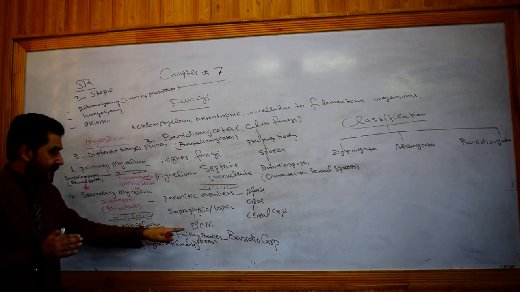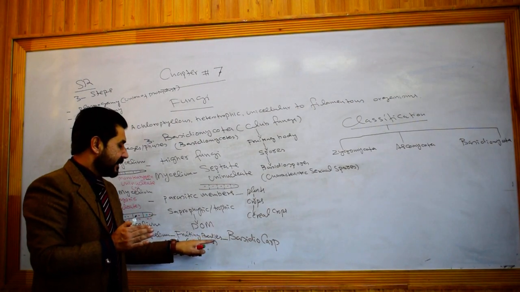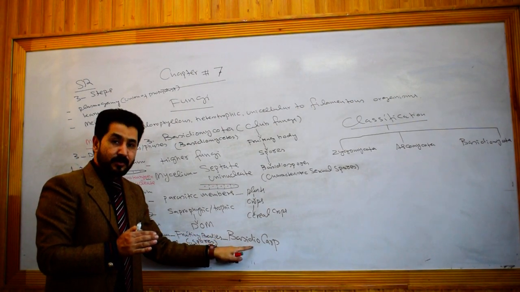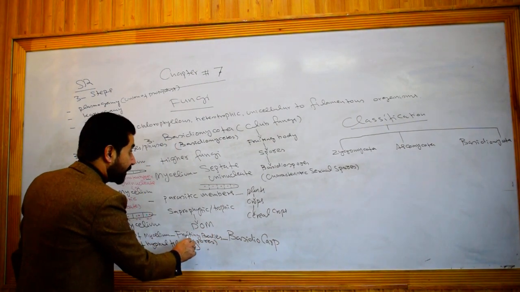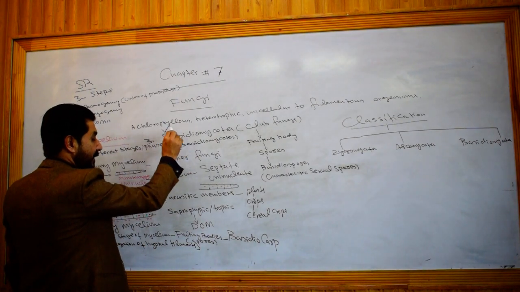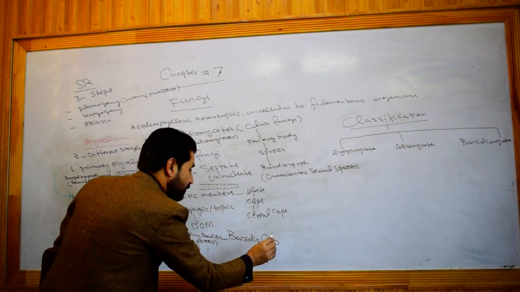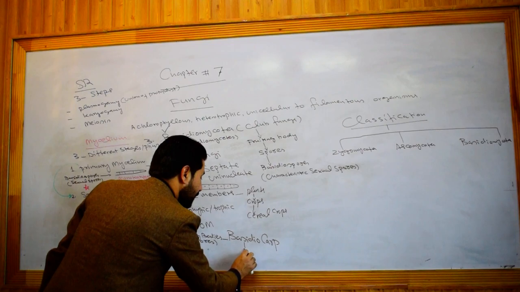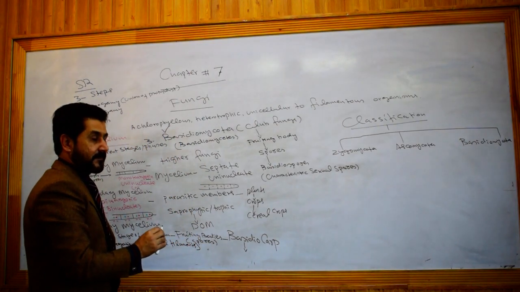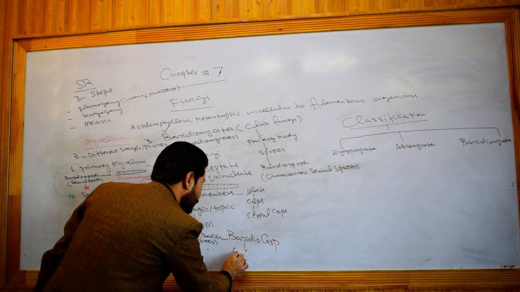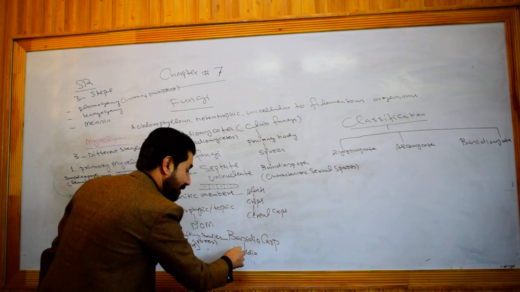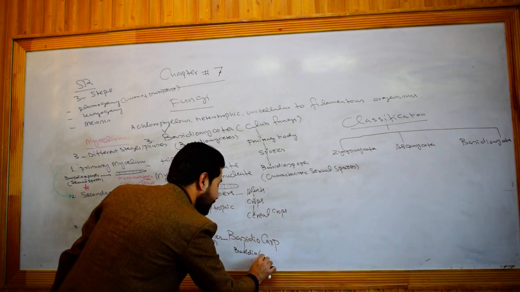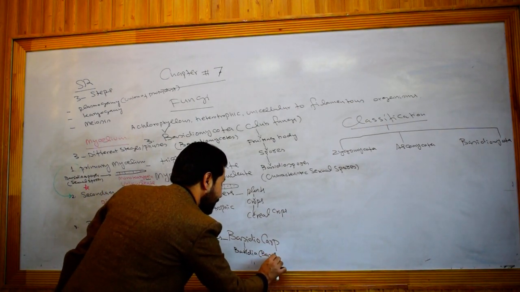Here in the case of Basidiomycota, the fruiting body, which is the aggregation of the hyphal filaments of tertiary mycelium, is called basidiocarp. Basidiocarp is the fruiting body in the members of Basidiomycota. Just like the ascocarp produces ascospores in it, here basidiocarp produces basidia in it. The singular is called basidium.